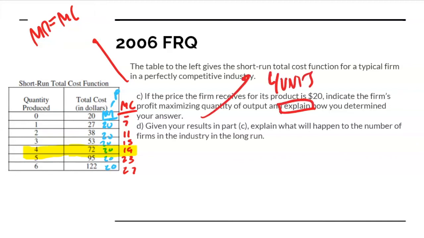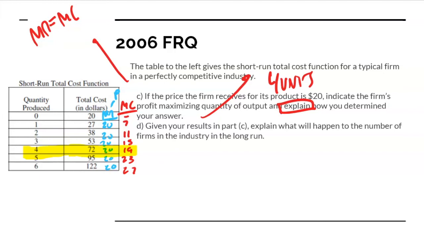And then it asks you to explain. So the explanation could be something as simple as 4 units because the marginal revenue is greater than the marginal cost at the 4th unit, and the marginal cost of the 5th unit is 23, while the marginal revenue of the 5th unit is 20, so we would not be producing at that 5th unit.